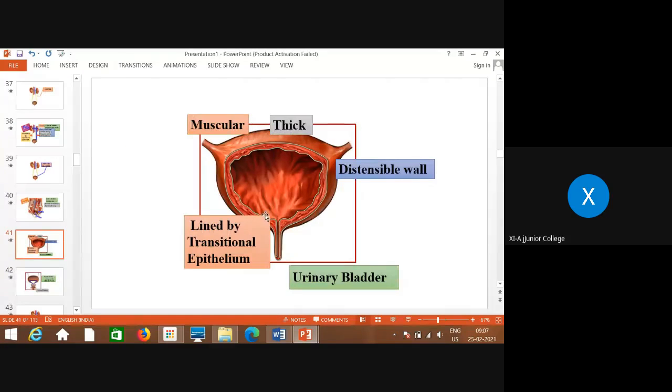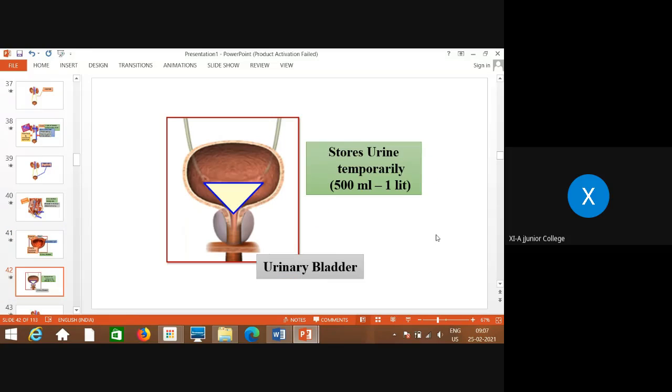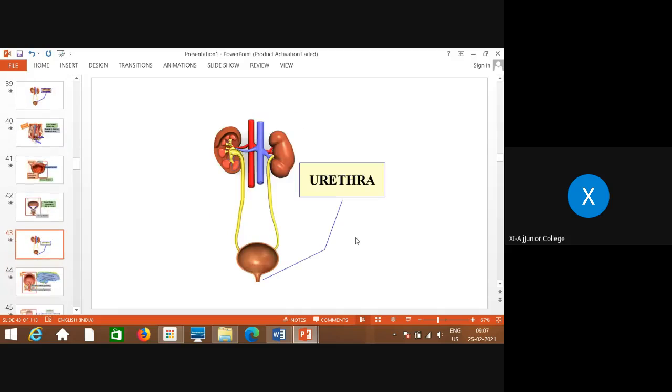It looks like this. It is muscular, thick, with distensible walls, and it is lined by transitional epithelium. So this is the structure of the urinary bladder. It stores urine temporarily. Generally 500 ml to 1 liter of urine is temporarily stored in the urinary bladder.